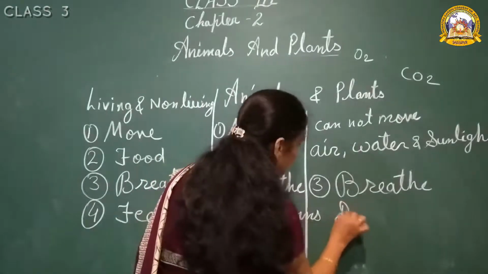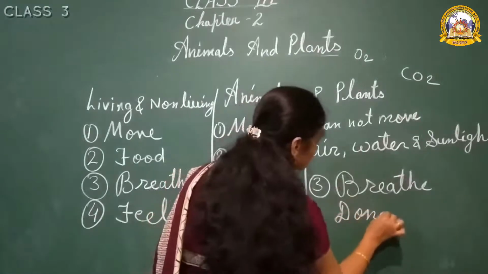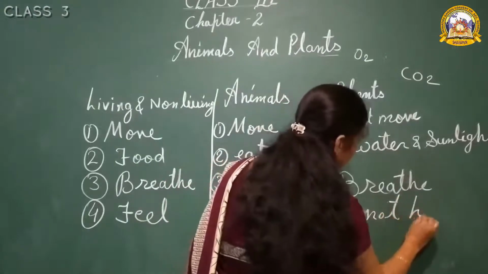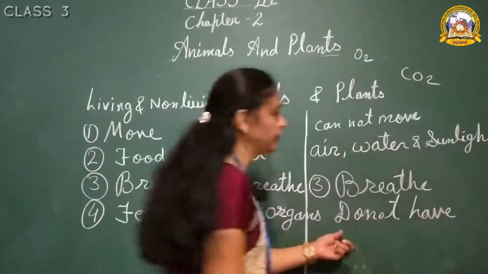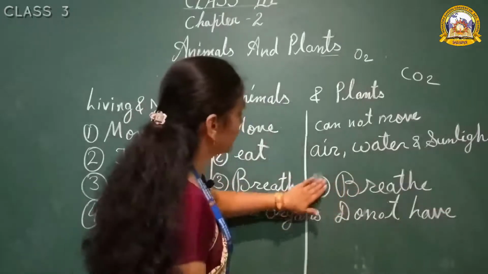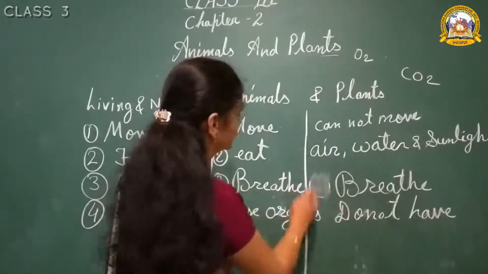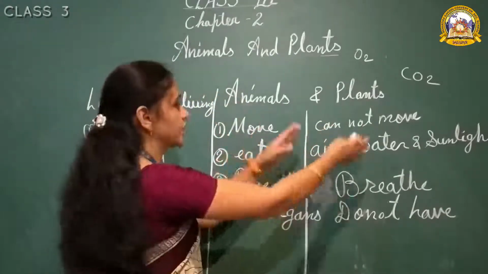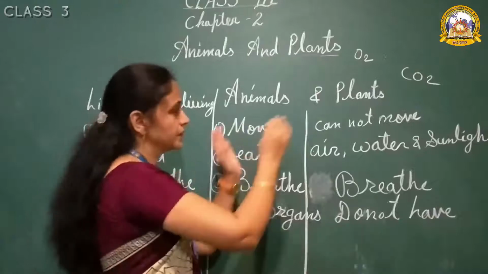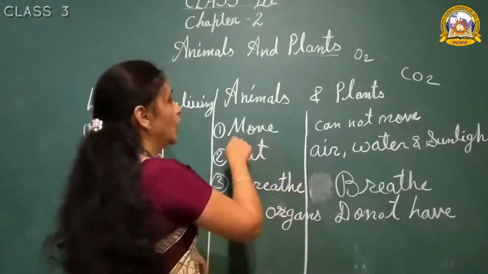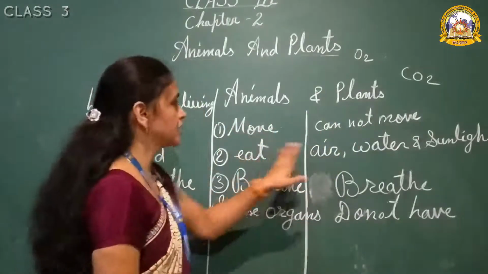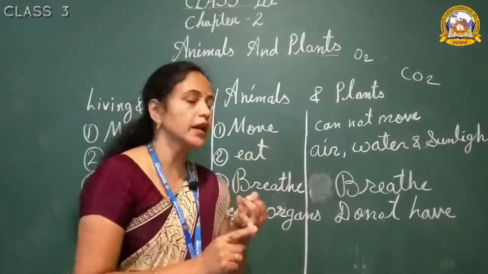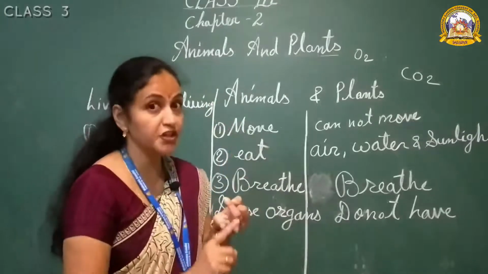So we will write here do not have. What do not have? Sense organs. By mistake I am writing here number, because we have to write just the opposite of that. Sometime opposite and sometime similar. Move, cannot move. Eat, they are eating. Some are eating grass and some are eating other animals. Flesh, we can say flesh eating animals.